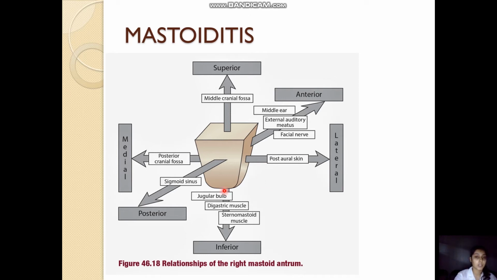Posteriorly there is the sigmoid sinus, which can be involved if the bone over it is dehiscent, or it can get involved by retrograde thrombophlebitis also. And medially lies the posterior cranial fossa. So this mastoid antrum is a very important landmark, very important anatomically for the spread of the disease from this area towards the rest of the surrounding structures.